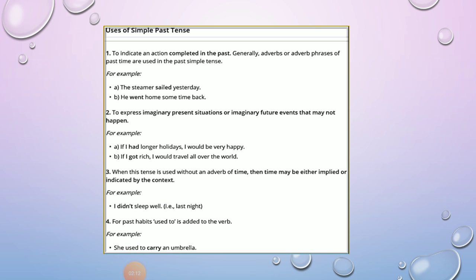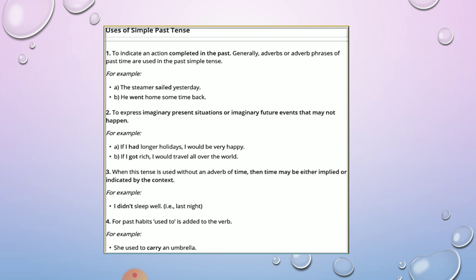Now, in the second sentence, he went home sometime back. So, sometime back is the adverb phrase. If we make it negative, that will be: he did not go home sometime back. Go is the first form of the verb.